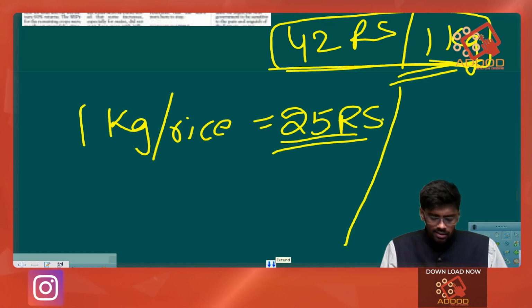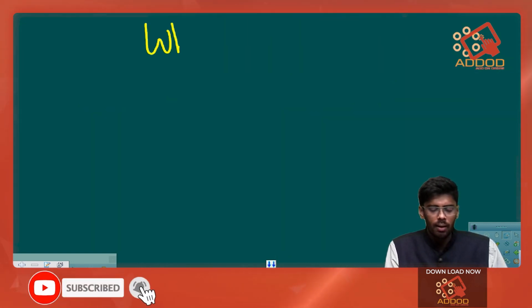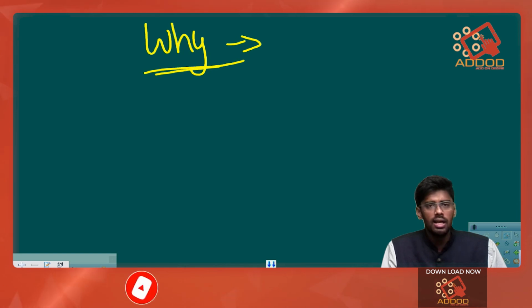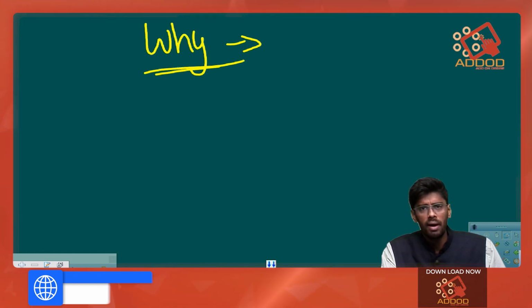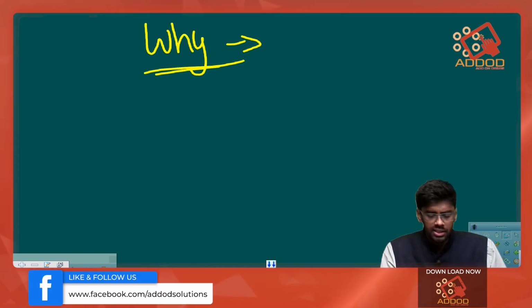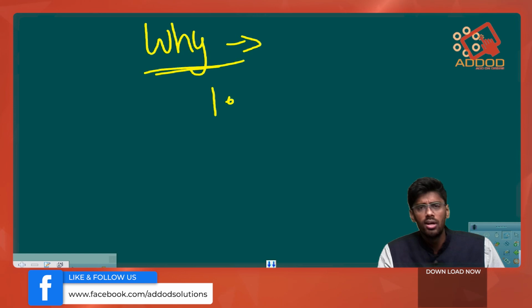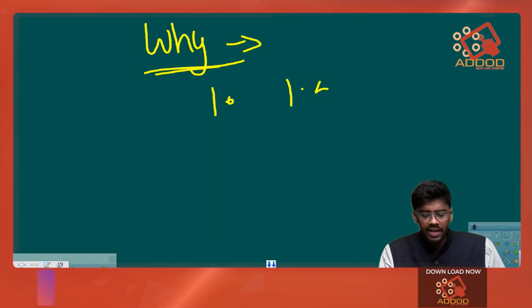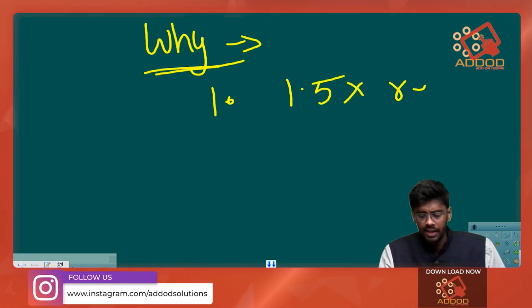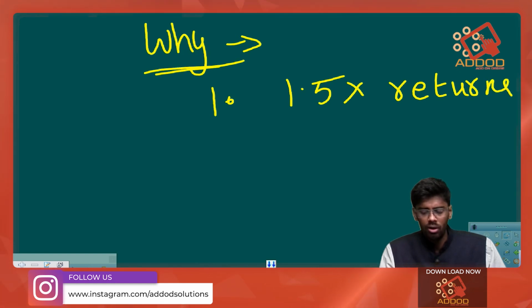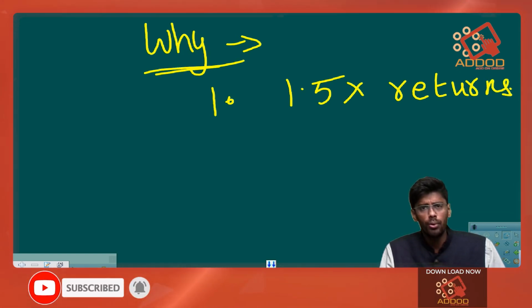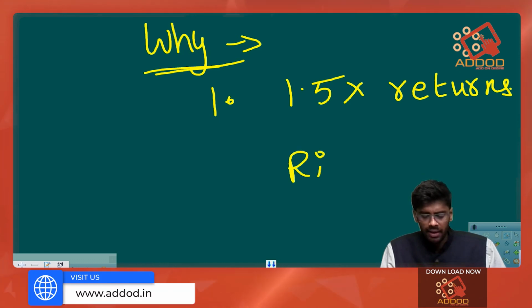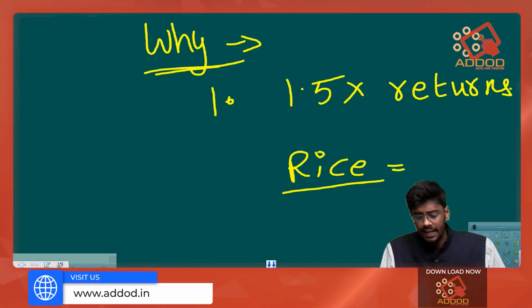So why is the Union government buying a commodity at a higher price even though the same commodity is available in the local market at lower prices? First, it will help farmers to get 1.5 times the returns he has invested. So if the farmer wants to cultivate his land to produce some rice, he might have to invest 100 rupees.